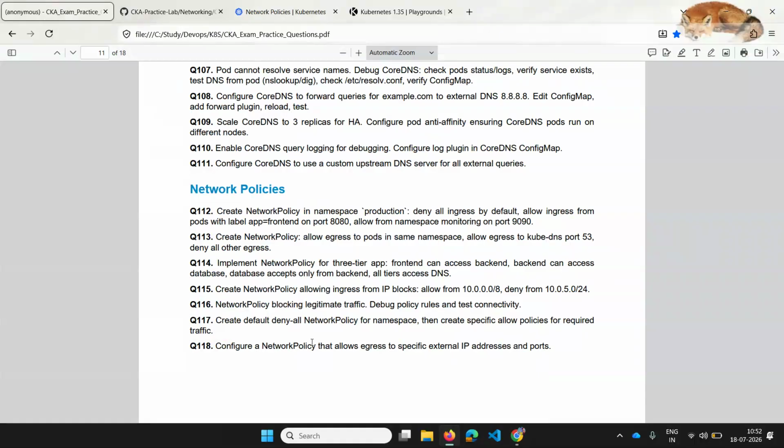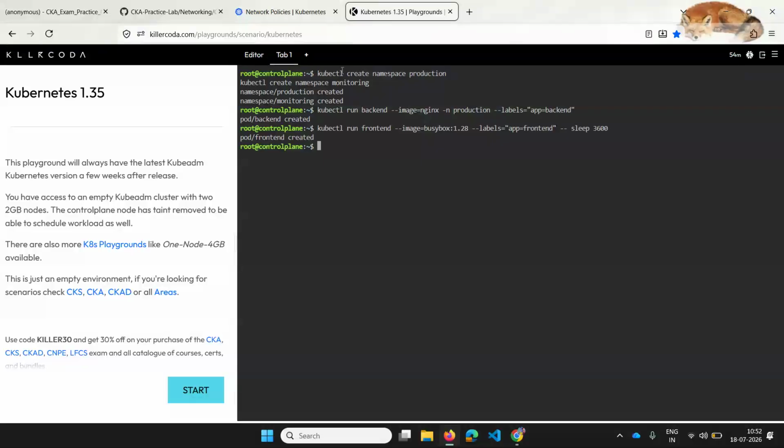So that kind of rules they're asking to implement on this particular pod. For that, in the question, they are mentioning a pod which is in the production namespace, so we should have a production namespace first, and they should be allowing the namespace monitoring, so we should also have the monitoring namespace. For that, I have just created them using kubectl create namespace production, kubectl create namespace monitoring.